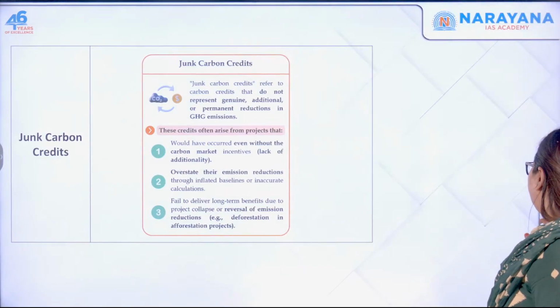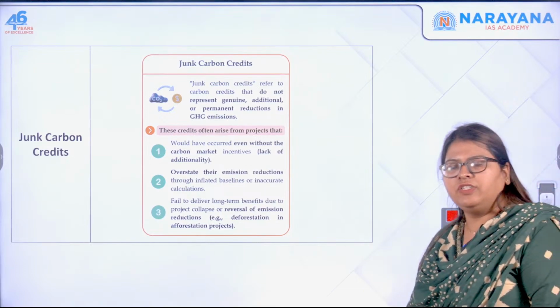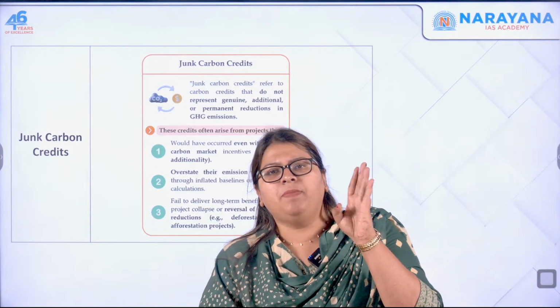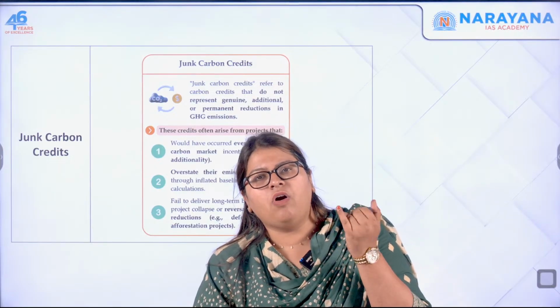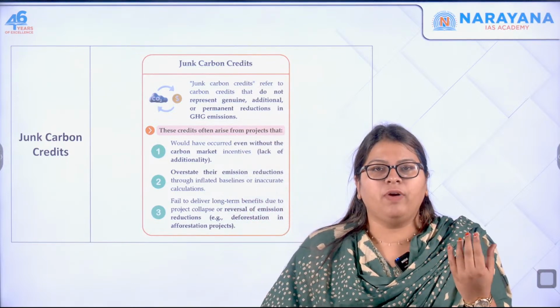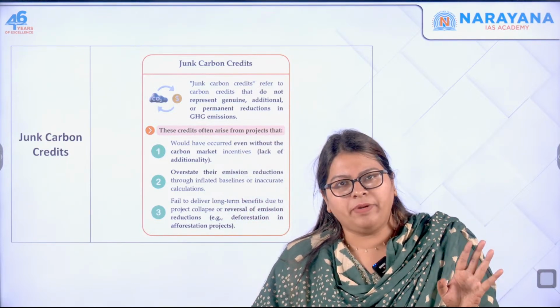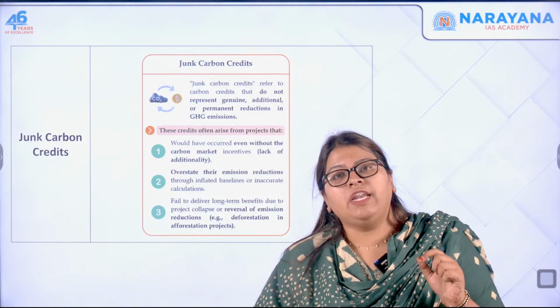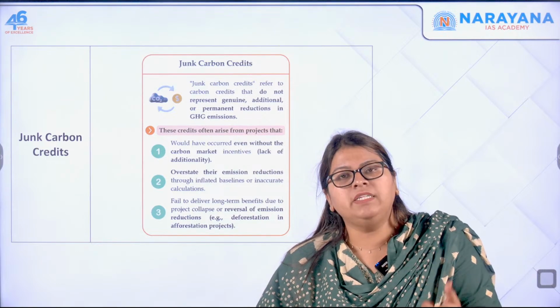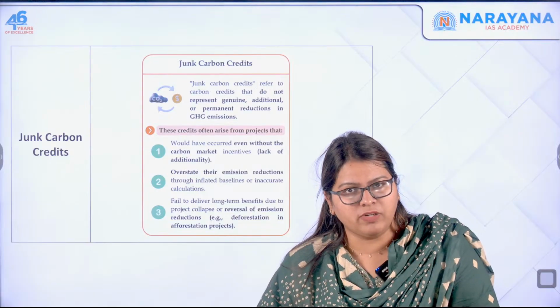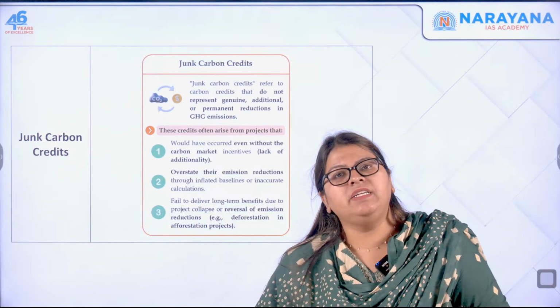Now let us move forward to the next topic, junk carbon credits. So this is also easy. I told you carbon credits are like a permission slip that they give you in order to offset your emissions. For example, if I'm a company and I have to emit only 1 ton of carbon, but I have emitted 2 tons of carbon, in order to offset that, I have to pay the price for polluting, right, and pay the price for emitting the greenhouse gas into the atmosphere. So I have to buy these carbon credits.